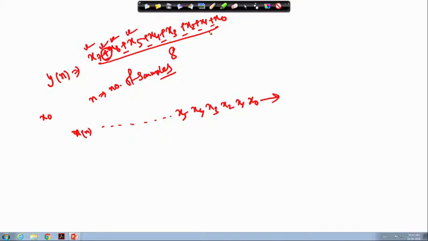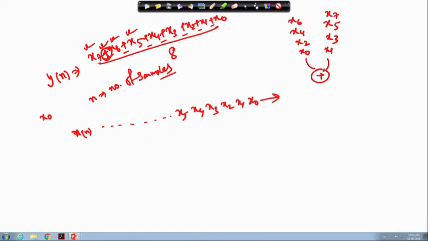But because these operations are similar in each case, in time multiplexing I just change the corresponding values: initially it will be x0, x1, then at the next time x2, x3, then x4, x5, x6, x7.